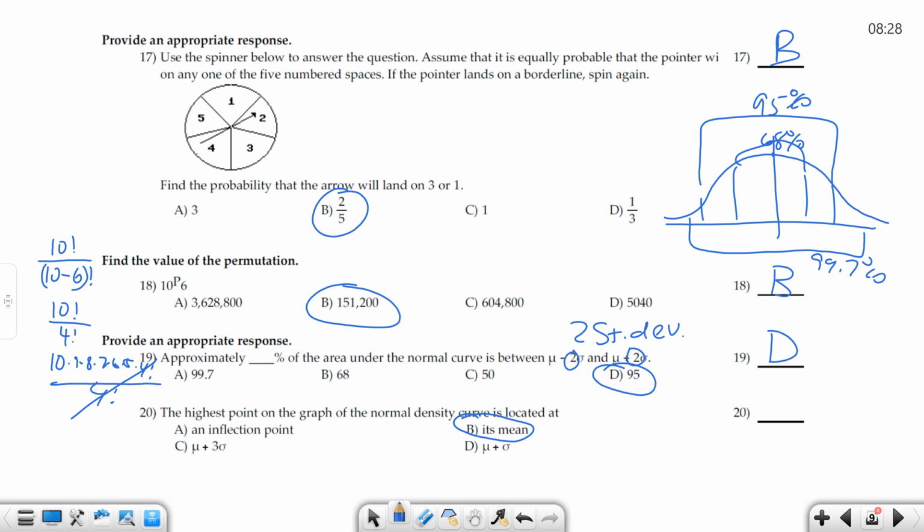So remember the inflection point. The inflection point is where there's 1 standard deviation away. Okay, that's where the inflection changes. And inflection, remember, was going from like frowning to smiling, or the other way around. So that's where it changes. But the mean, and then those are just plus sigmas to the right or to the left. So B. The mean is the highest point of the normal density curve. And if you recall, being symmetric, it's also the median and the mode. The mean, the median, and the mode are all there in the center of a symmetric one.